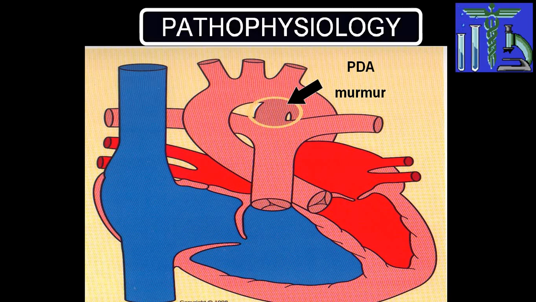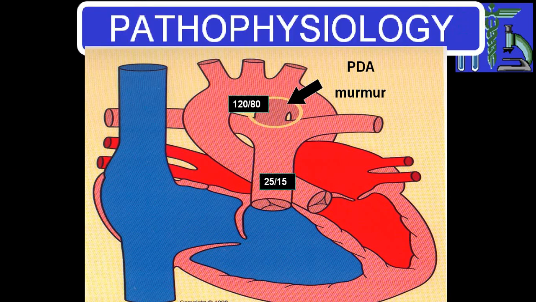Now, if we go through the pathophysiology, I'll explain in a very simple way. The pressure in the aorta is more than the pressure in the pulmonary artery. So during systole, blood from the aorta will flow into the pulmonary artery. Even during diastole, the pressure in the pulmonary artery is less than in the aorta, hence blood will also flow from the aorta into the pulmonary artery during diastole.